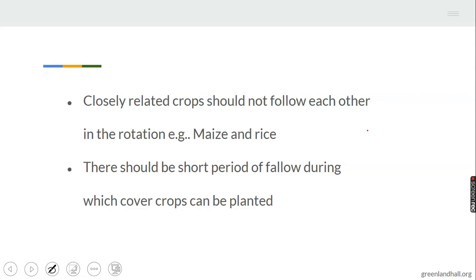Then closely related crops should not follow each other, e.g. maize and rice. Maize and rice should not follow each other. Cereal crops should not follow each other. When you are planting cereal, follow it with leguminous crops. So it's planted that way.